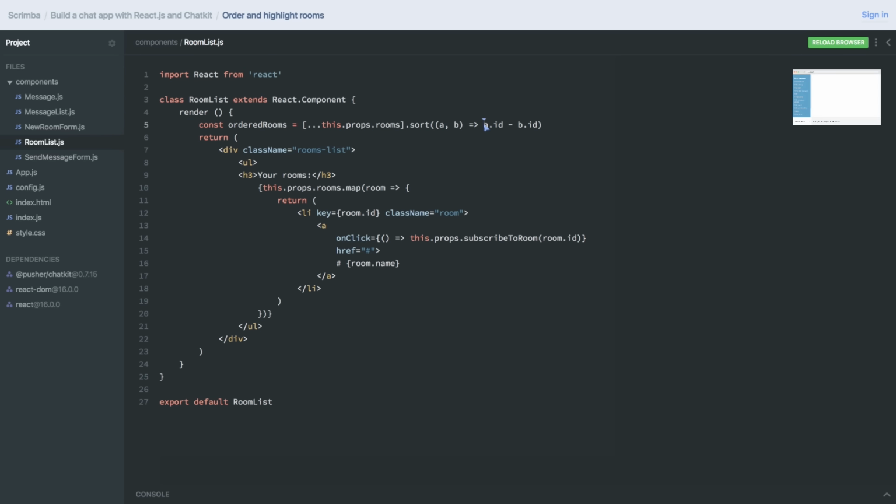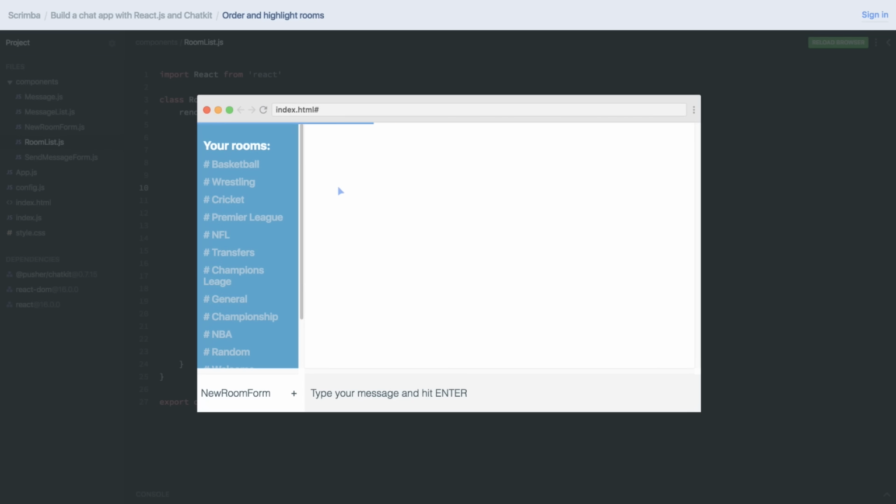The way it works is that if this returns a negative number, then A will be seen as less than B according to our sort function. Or if we return a positive number, then A will be seen as greater than B, and it'll sort it accordingly. So now it should sort our rooms in ascending order based upon their IDs. And we need to create a new array, as sort would indeed modify the original array, and you should never modify props. So then we'll take the orderedRooms and swap this out here. We'll run the code. Now let's try joining.